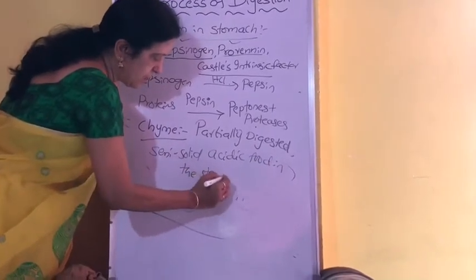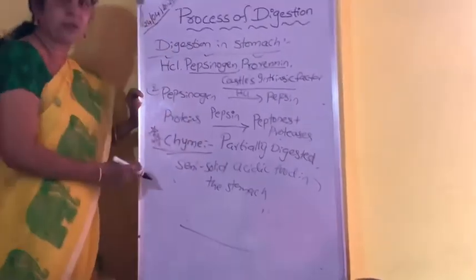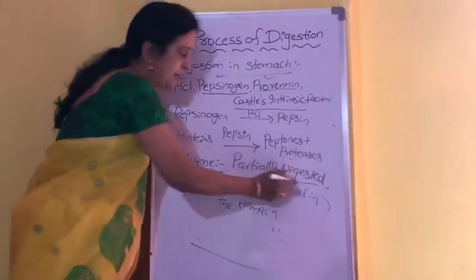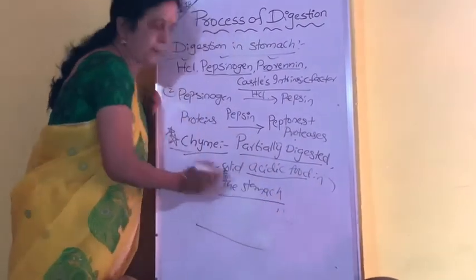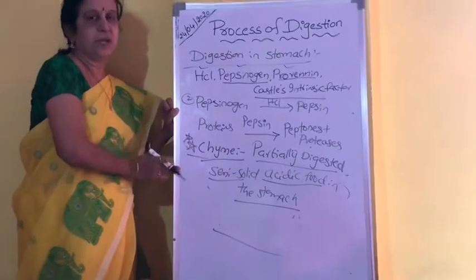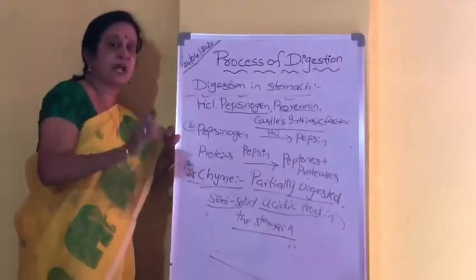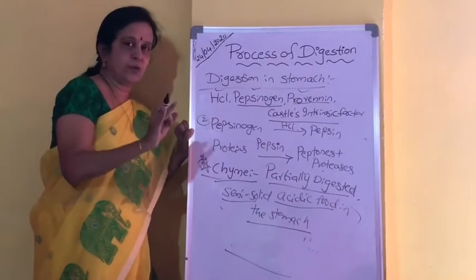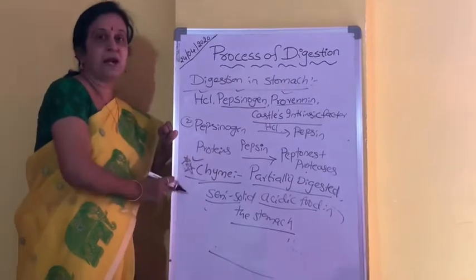Please remember, chyme is important for very short answer questions. So what is chyme? Partially digested, semi-solid acidic food in the stomach is called chyme. So from now onward, what will we be referring to? We won't say it as food, we won't say it as bolus, but we will say it as chyme.